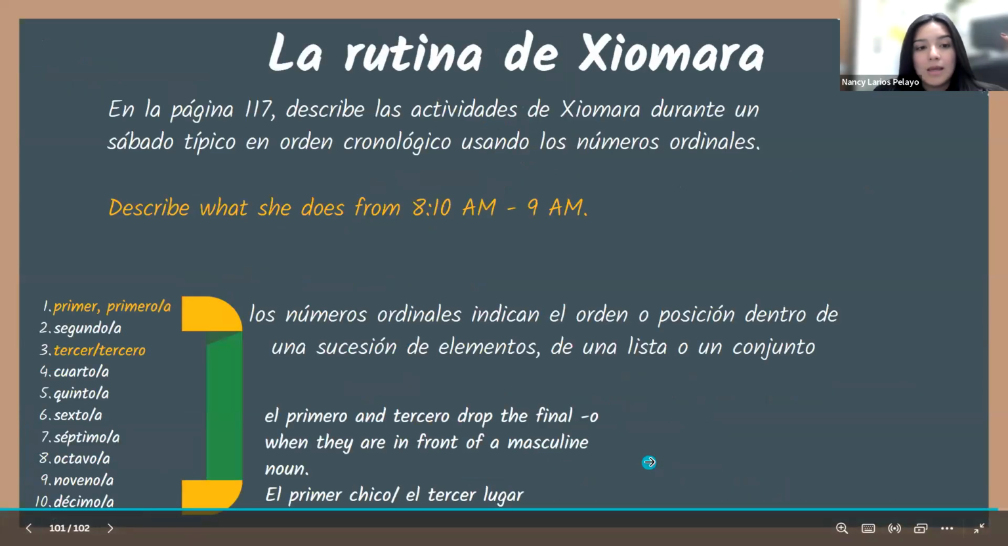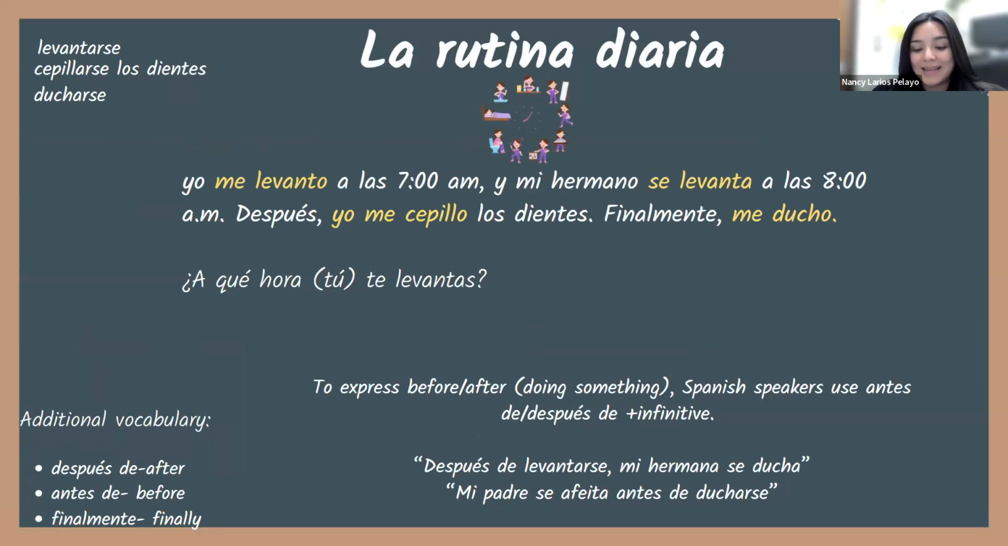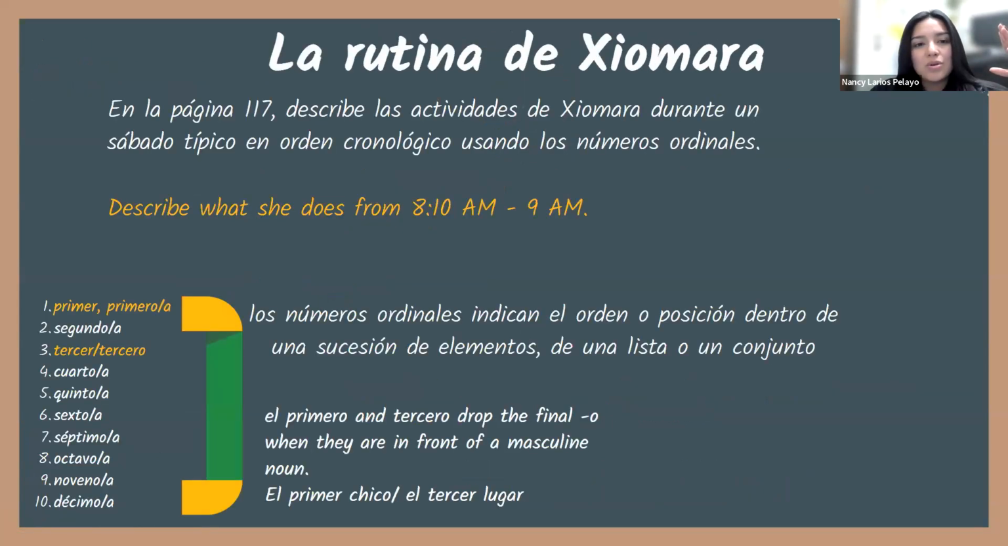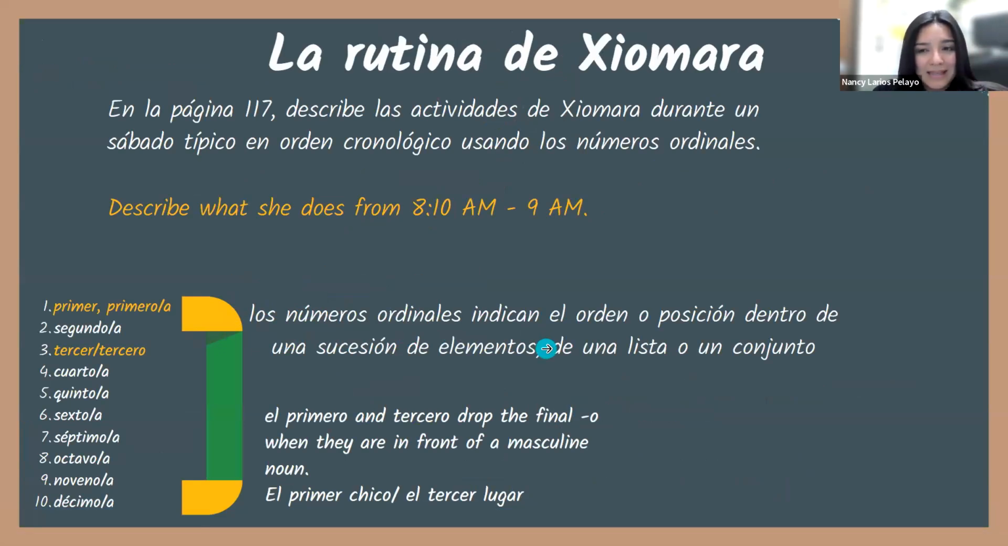See? And so then if we want to talk about your routine, right? Nuestra rutina diaria, we usually say in inglés, primero, right? I first wake up. Then I stand up. Secondly, thirdly, all that stuff, right? So tenemos los números ordinales. Okay, right here. I want you to look at this first. Tenemos los números ordinales que nos indican el orden o la posición dentro de una sucesión de elementos o de una lista o conjunto. So it just indicates the order, right, or the position of certain elements or a list.